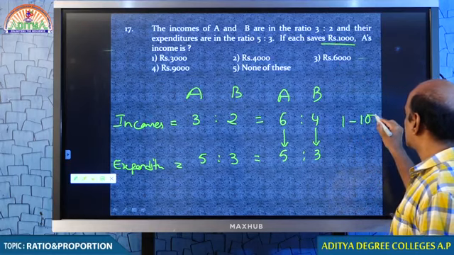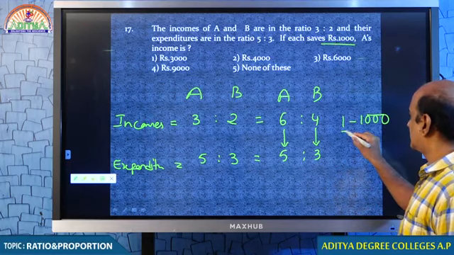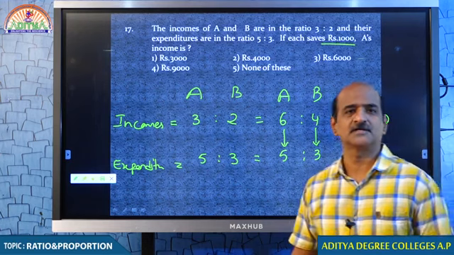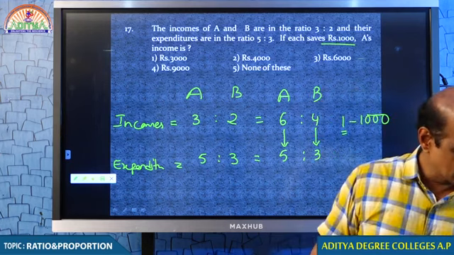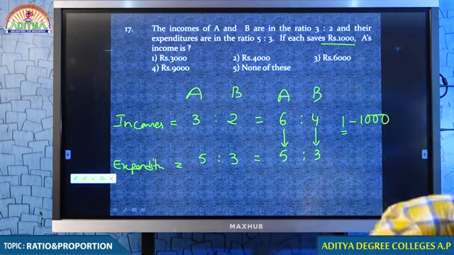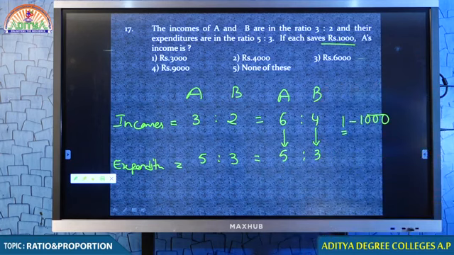1000. In this particular question, every 1 part is 1000. What do you think? In this question, every 1 part is 1000.